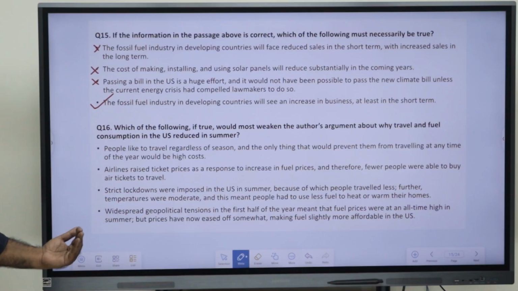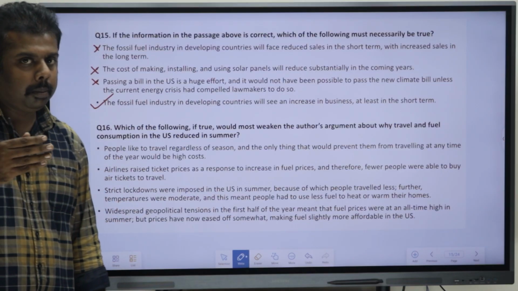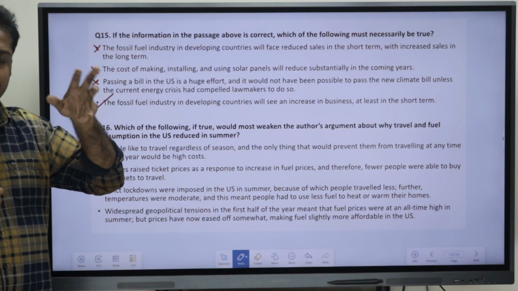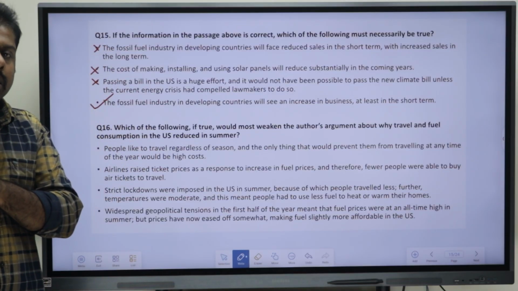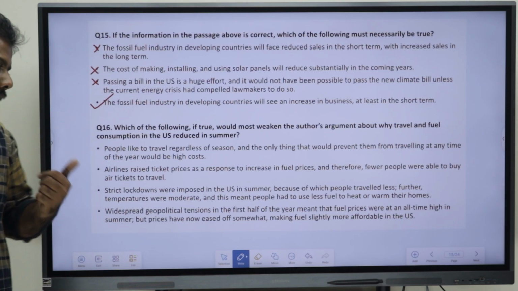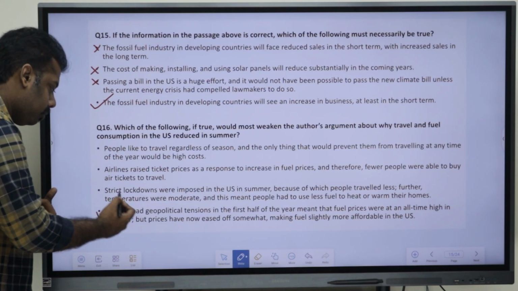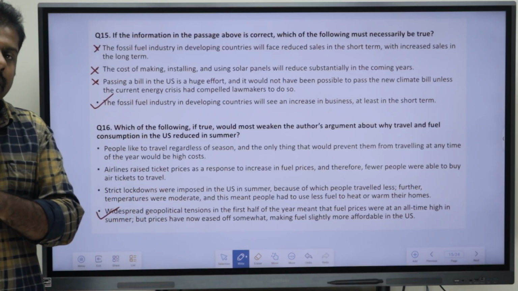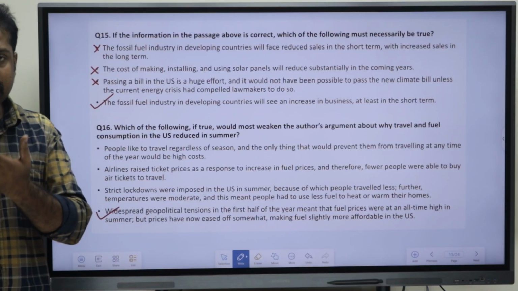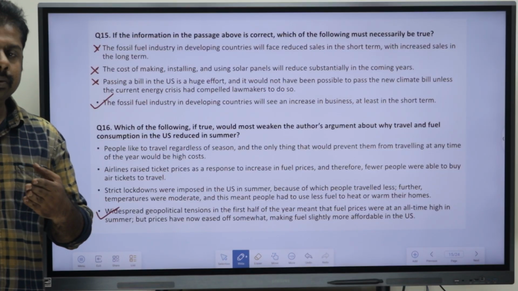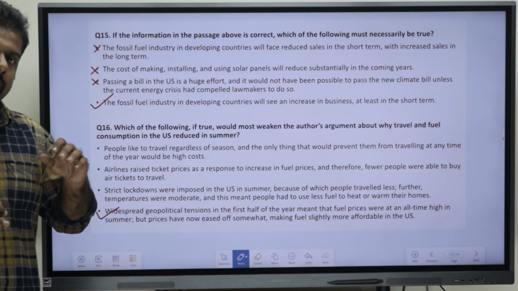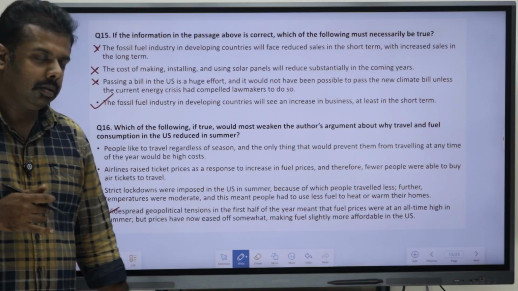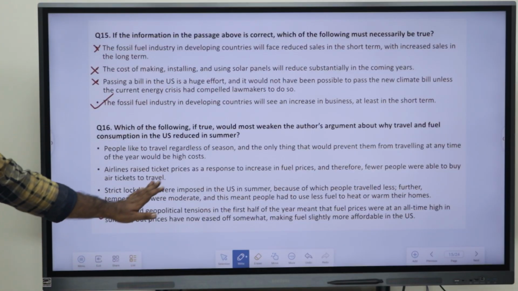Because of that, this thing happened. Okay. So, if you are just seeing it, A, B, C are not connected to the point which the author is saying. So, the thing which is weakening it has to be the fourth one. Because geopolitical tensions obviously are based on a country, and if such issues occur, obviously the fuel prices would rise. So, that is a positive sort of a thing. So, that is obviously weakening the argument in this scenario. So, here we can mark our answer as option 4.